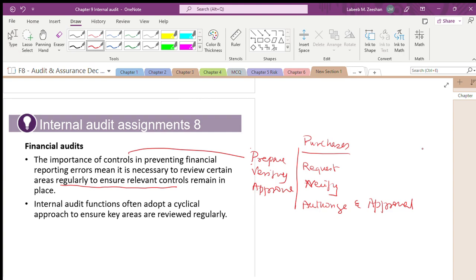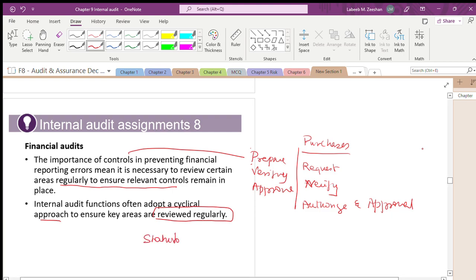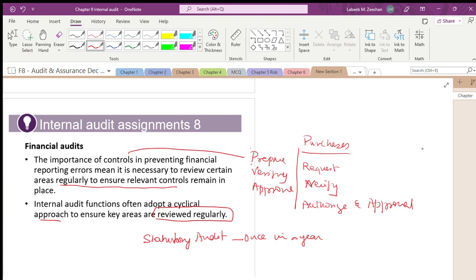Internal audit functions often adopt a cyclical approach. What is the cyclical approach? They want to review it regularly. They will never say that it will be done once in a year. Statutory audit will be done once in a year, whereas internal audit work, they will do it on a repeated basis.